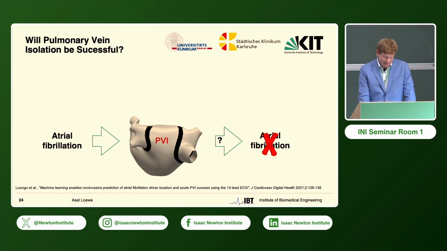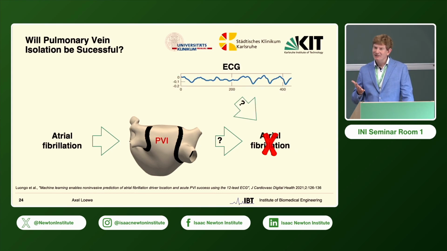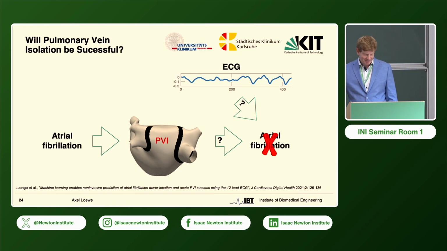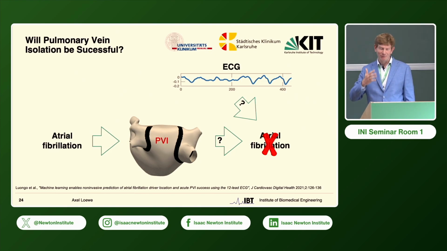And the ideal tool for that, or the ideal input data, would be an ECG, because it's so widely available, it's non-invasive, it's cheap. And our clinical partners said, can't you use machine learning for that? And we said, yeah, well, we can try. How much data do you have? Those two centers looked in their databases for how many patients they have all the data complete, etc. And they ended up with a little more than 40. So we said, okay, that's nice, but certainly not sufficient to train and evaluate a machine learning classifier.